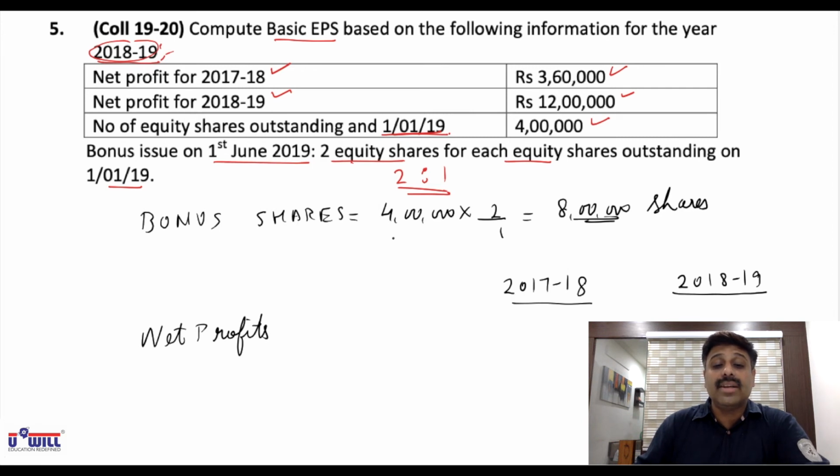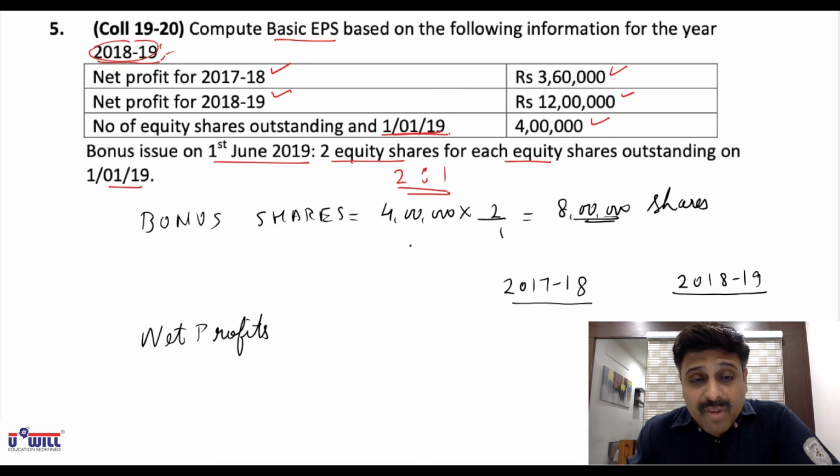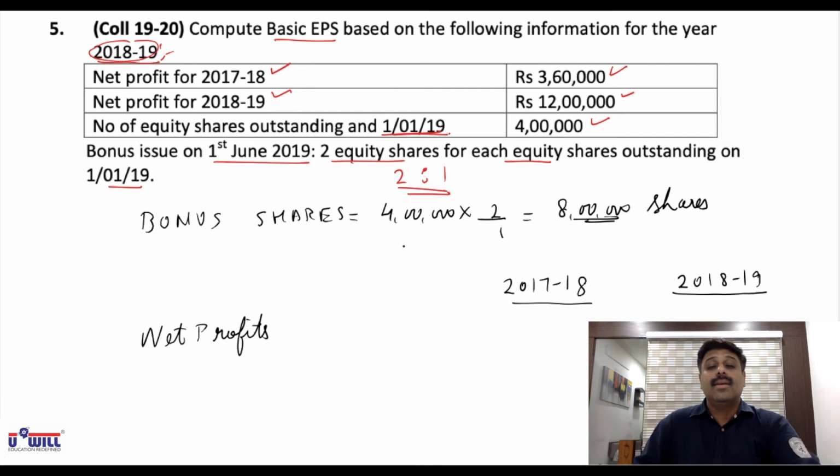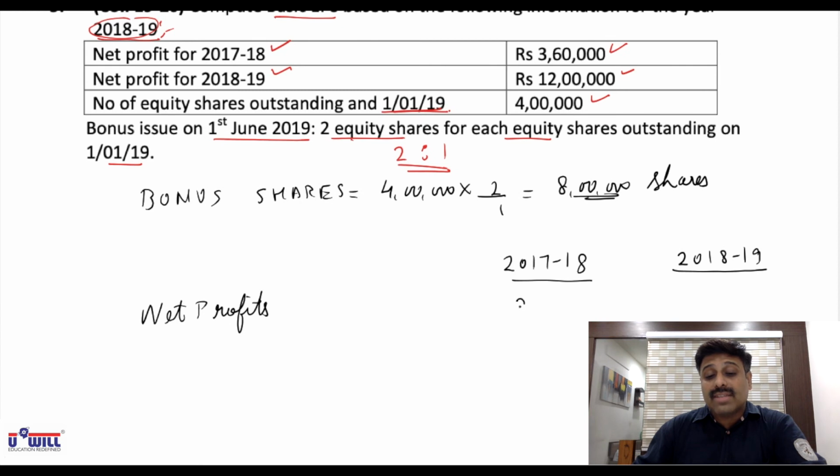Because preference shares are not there, preference dividend is not payable. So the given net profit itself are profits attributable to equity shareholders. So write down 17 to 18, 3,60,000, and 18 to 19, 12 lakhs.